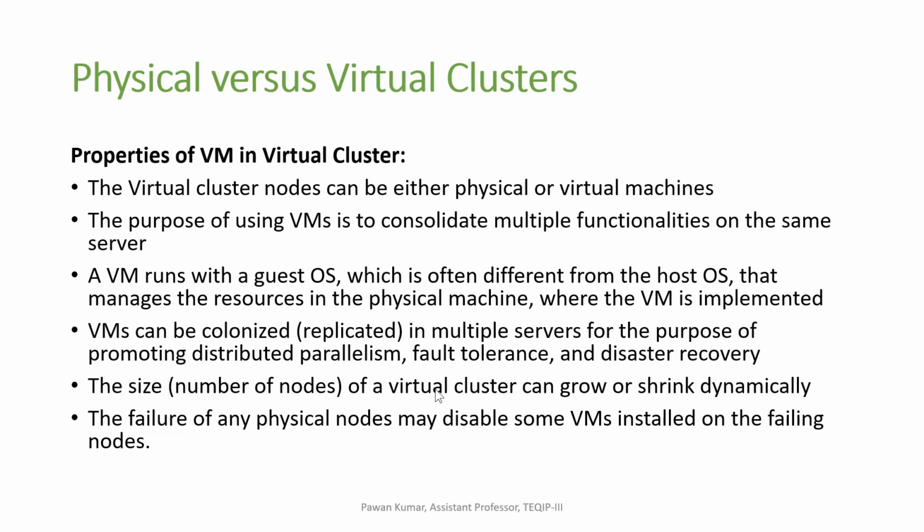That means if any physical node fails or goes down, then the VM installed on that physical machine will automatically fail. But if a VM fails, there is no problem, and the physical node will run as usual, as it was running in the past.